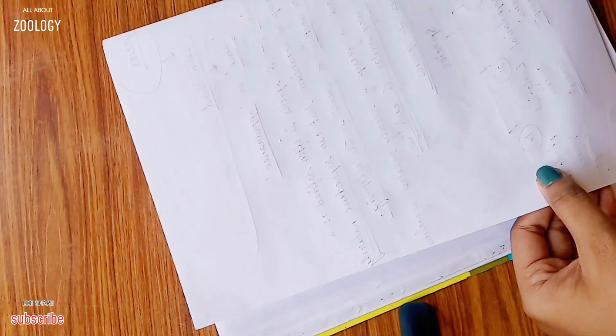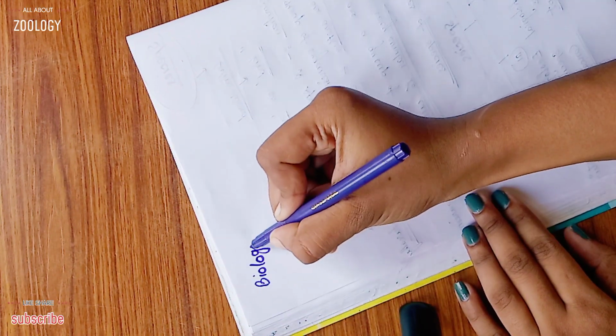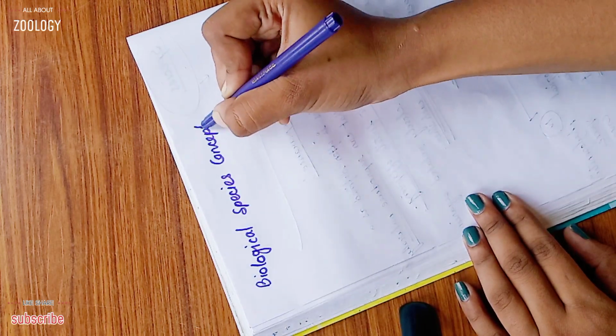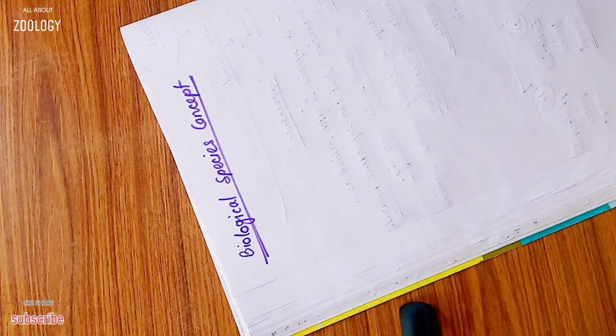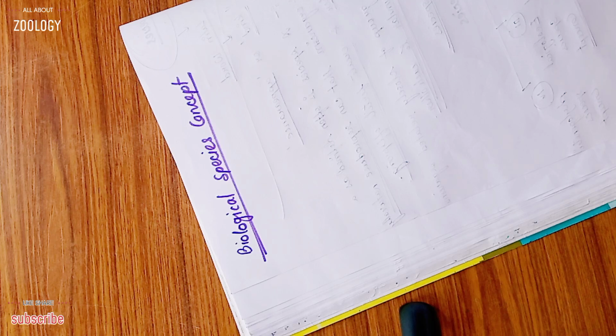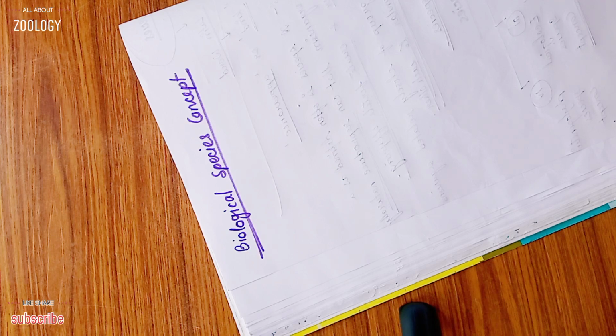The first one is biological species concept. So what is biological species concept? Those species which are involved biologically, means they can reproduce itself. So the definition of the biological species concept is what?